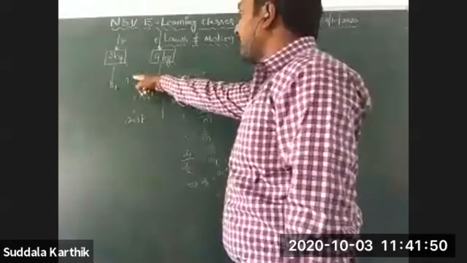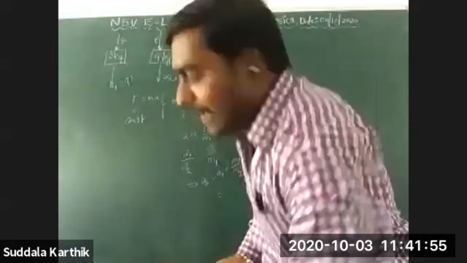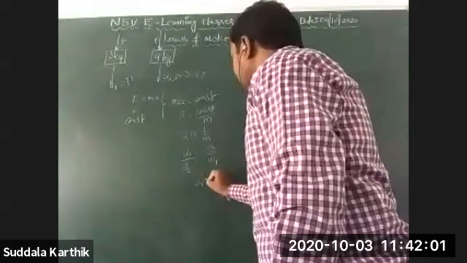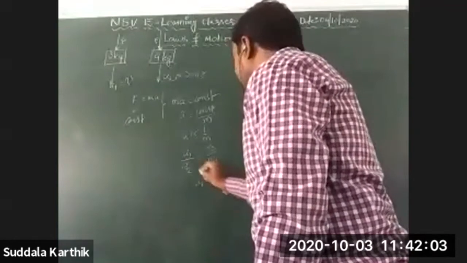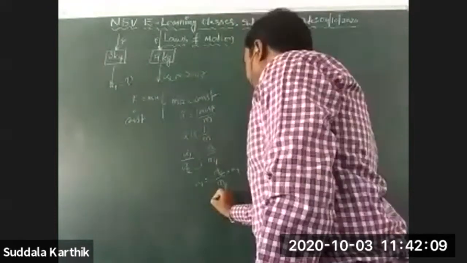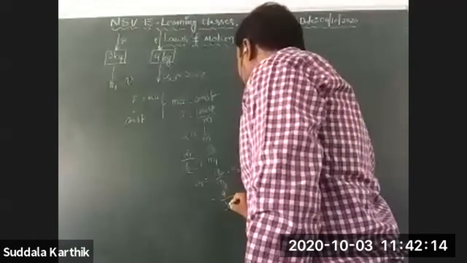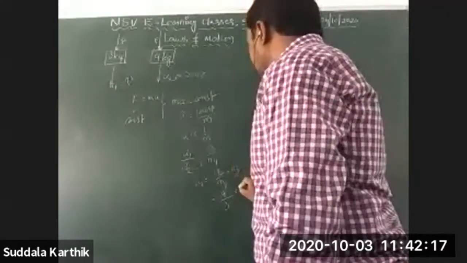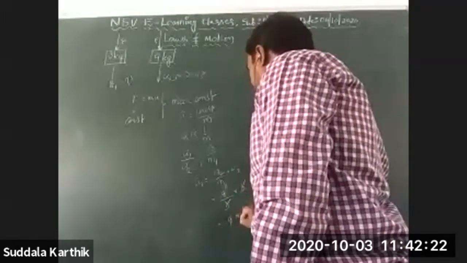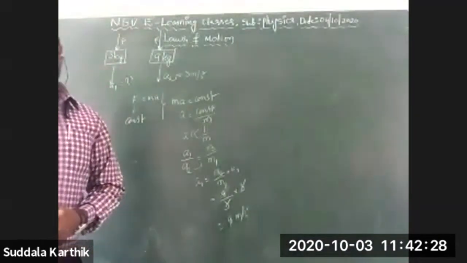A1 is how much? Sorry, I want to calculate A1. A1 is equal to M2 by M1 into A2, because A2 is given and A1 is asked. M2 is how much? 9 kg. M1 is 3 kg. A2 is 3 meter per second square. The 3 cancels. The answer is 9 meter per second square.